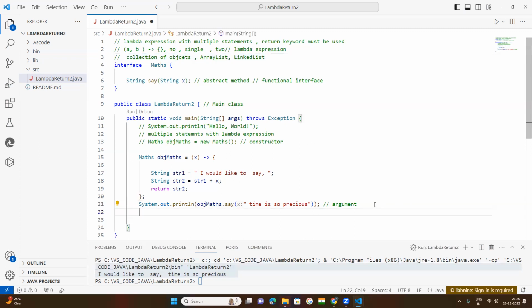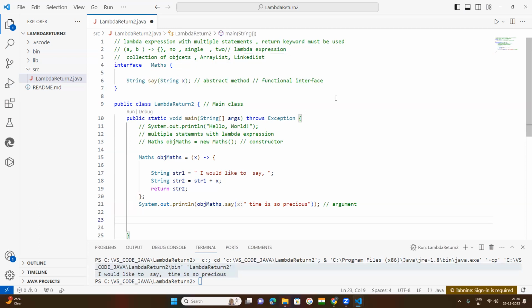I will create an array list, filled with some integer or string type data. After that, I want to use the lambda expression to get a printout statement. A little bit of code I am writing here, try to understand.